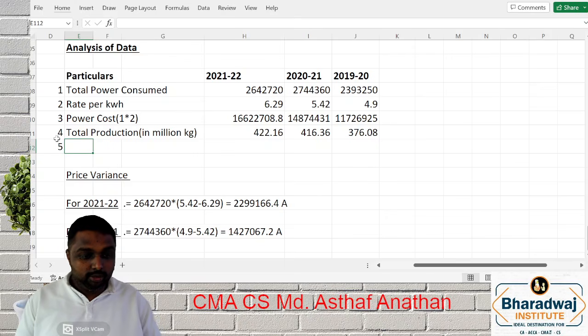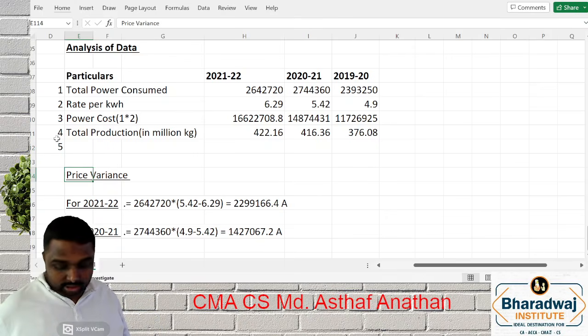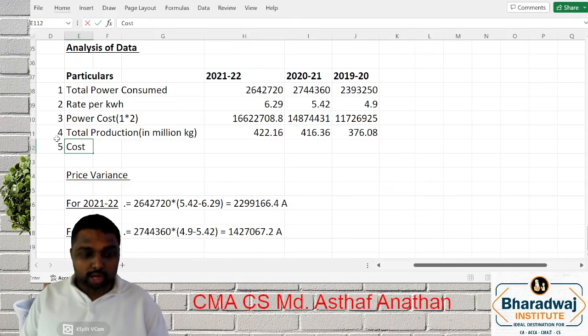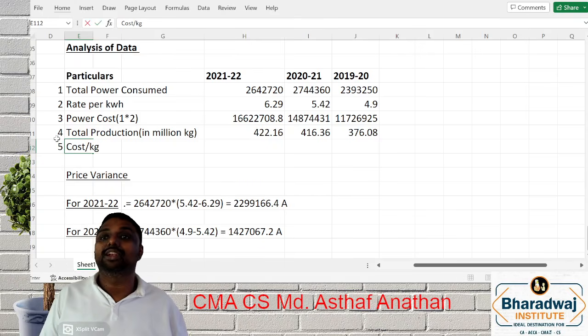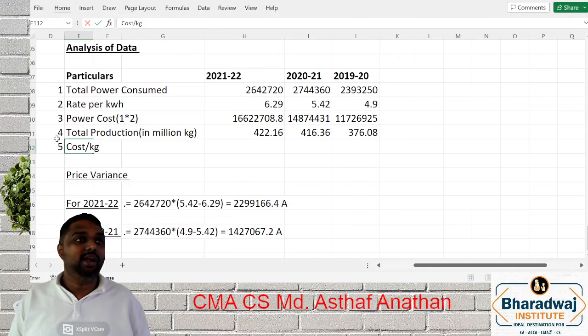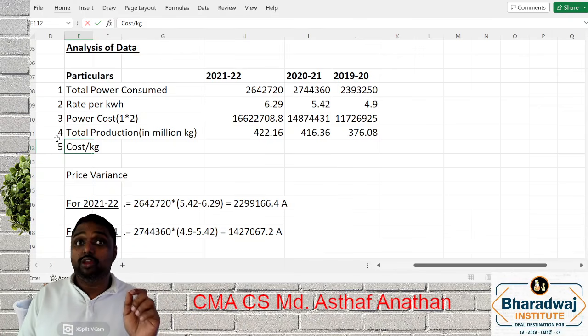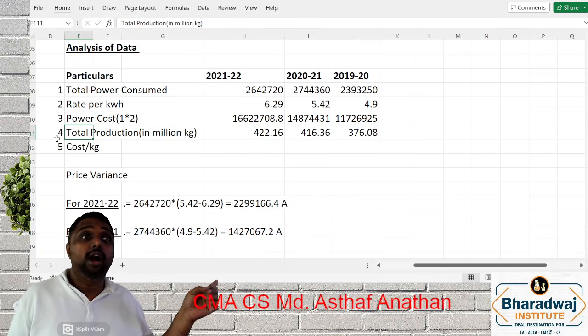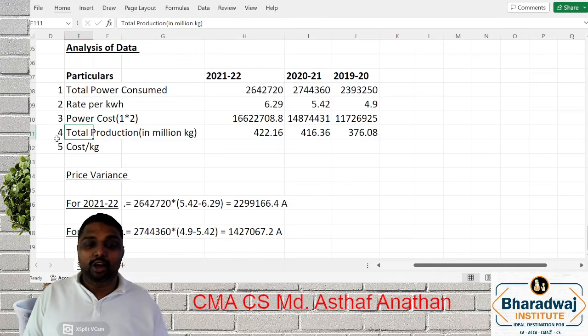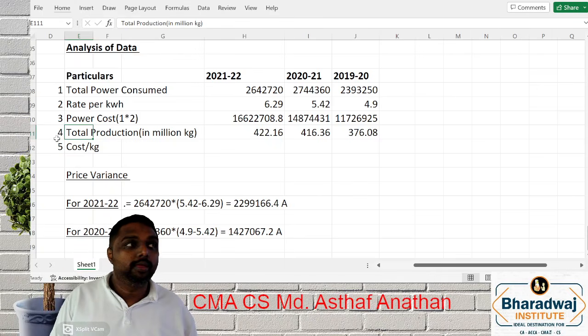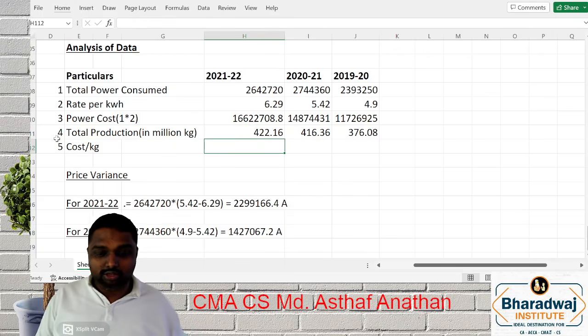We already have the power cost and we already have production. So you can do cost per kg. For 1 kg, what is the cost? Please understand, this is in what? Million. Million means how many zeros? 6. So what you have to do?